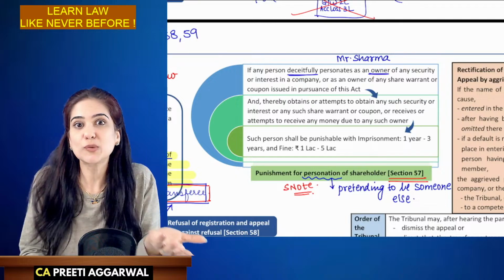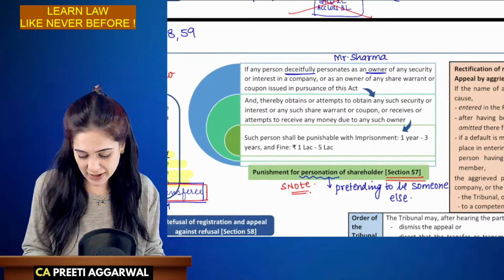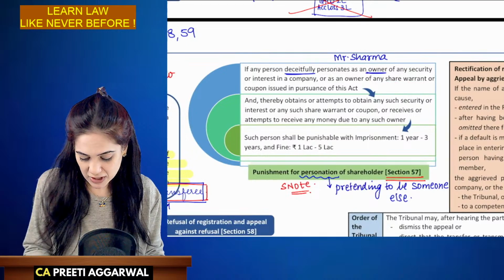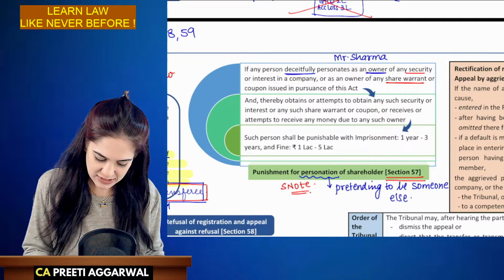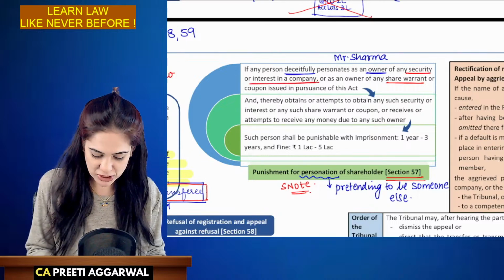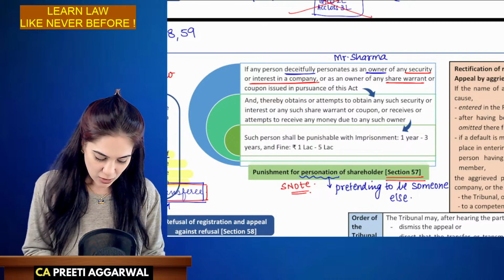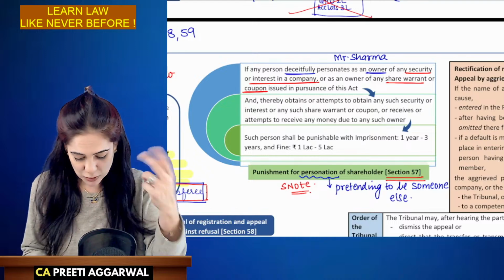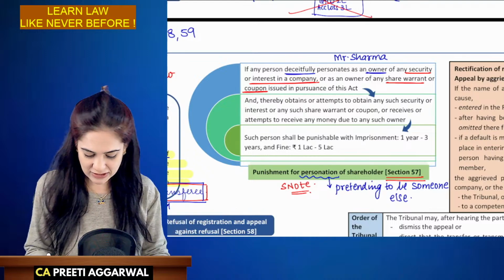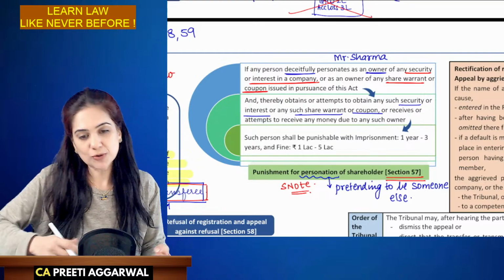You are pretending to be the owner of the security or interest in the company, like beneficial interest, or the owner of the share warrant or coupon in case of debentures. You attempt to obtain the security, interest, or warrant or coupon, or you already receive that benefit, then